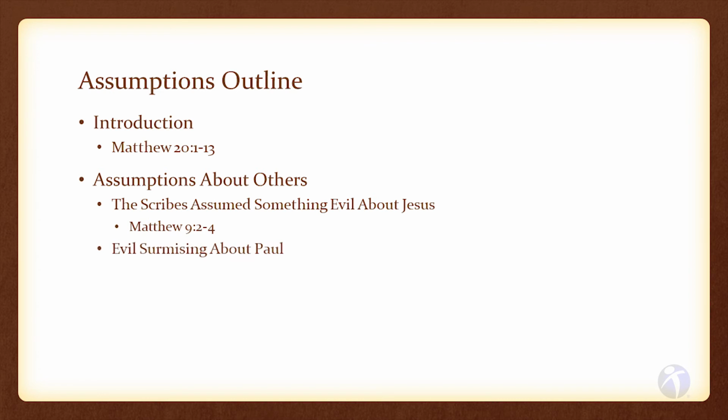The second subpoint will be evil surmising about Paul. The Jews thought he had defiled the temple when he really had not, and they were going to kill him for it. Acts 21:27-31 will work as verses for this. Focus on the word supposed in verse 29 to show that this was an assumption.